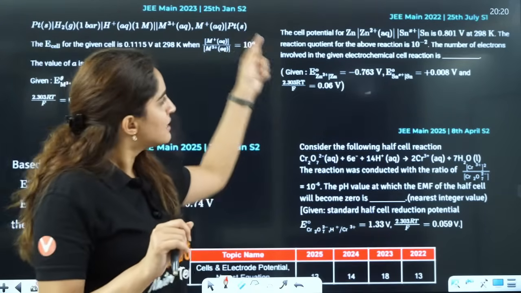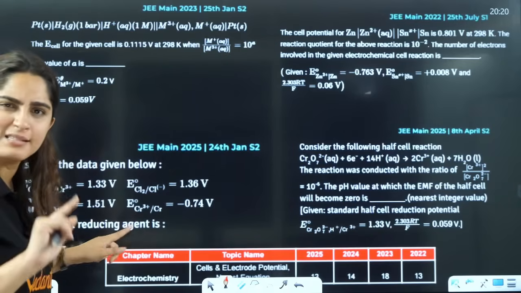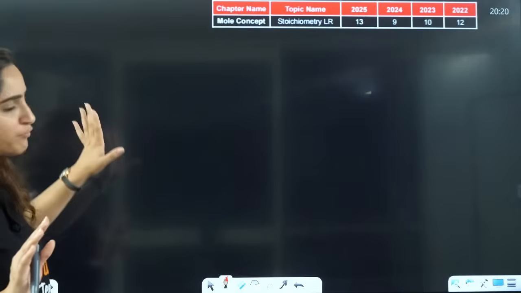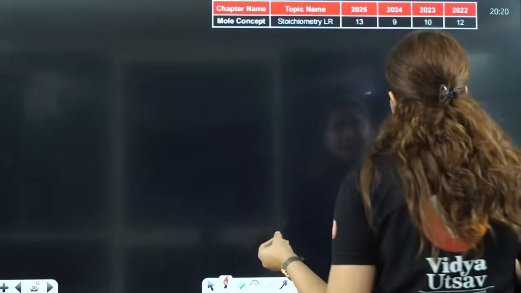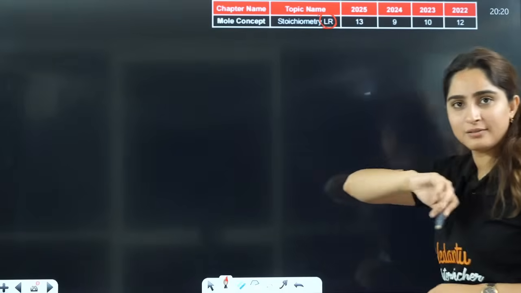If you can see, the same kind of data is there. Same kind of data. Now, stoichiometry, limiting reagent.